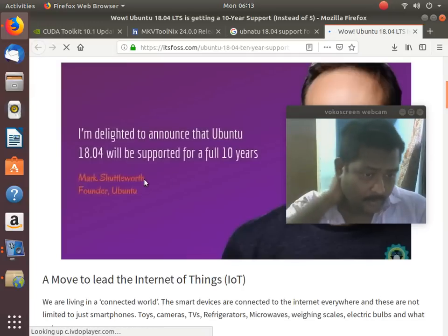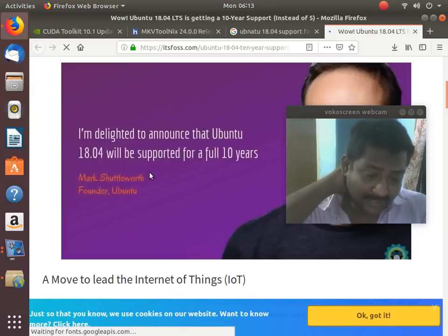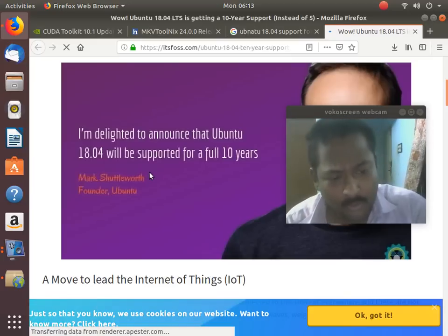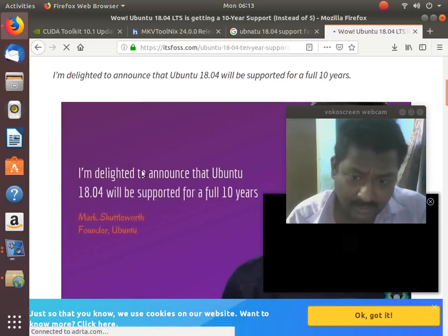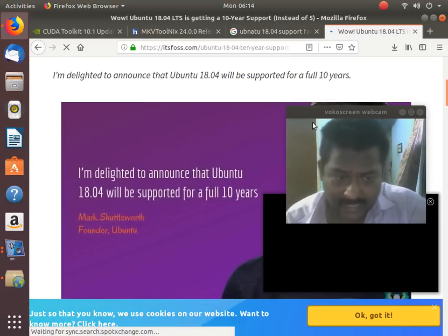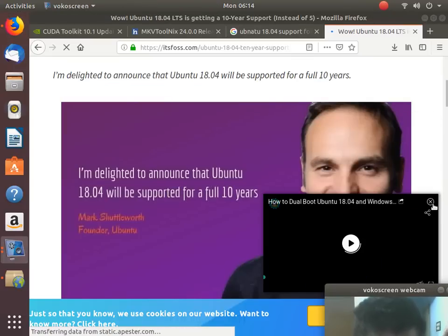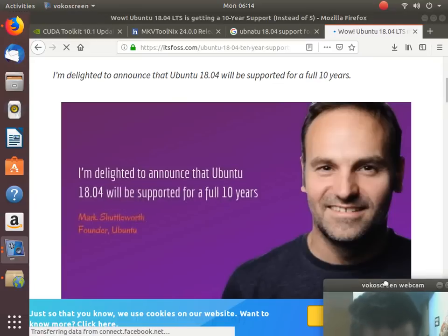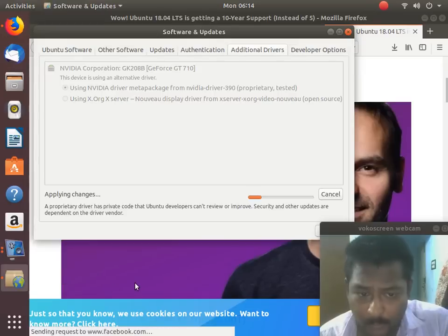I'll be making tutorials on CentOS, but it is very difficult to configure, and Debian too. We are not going to go as far as Arch Linux. 18.04 is going to receive support for 10 years. This is the version we have now. That's very great news.